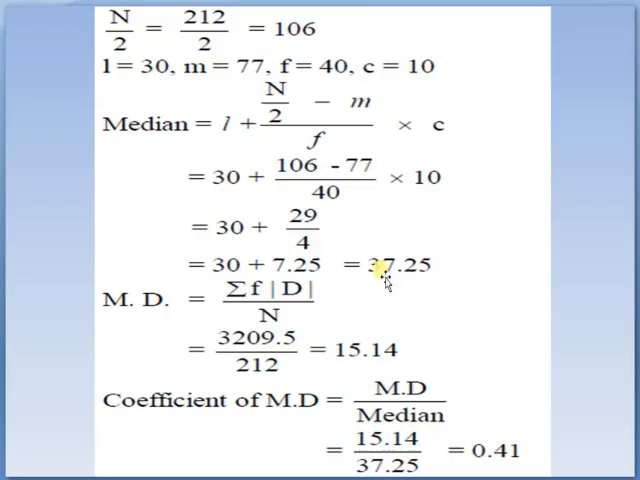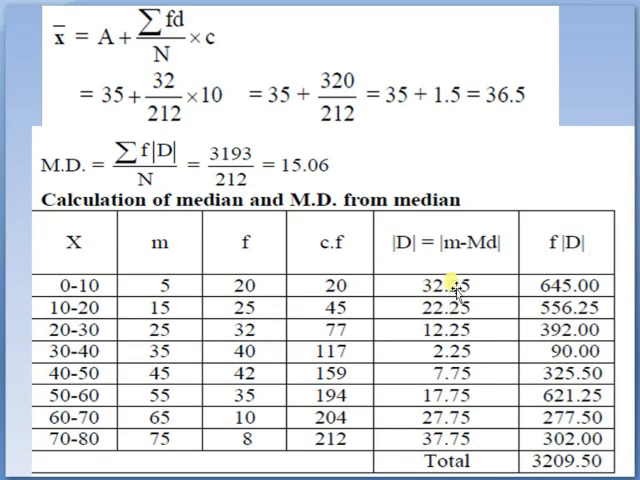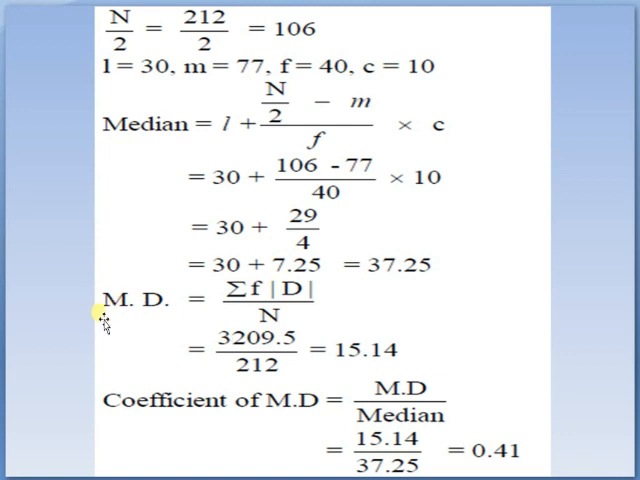Here we calculate L is equal to 30, m is equal to 77, median class frequency f is 40, and C is 10. If we calculate median by the formula L plus n by 2 minus m upon f into C, the median comes around 37.25. If we subtract from the mid value 5 minus 37.25, we get 32.25. These values have a negative sign, which becomes positive after the mod sign, and we multiply these mod d values by the corresponding frequencies.